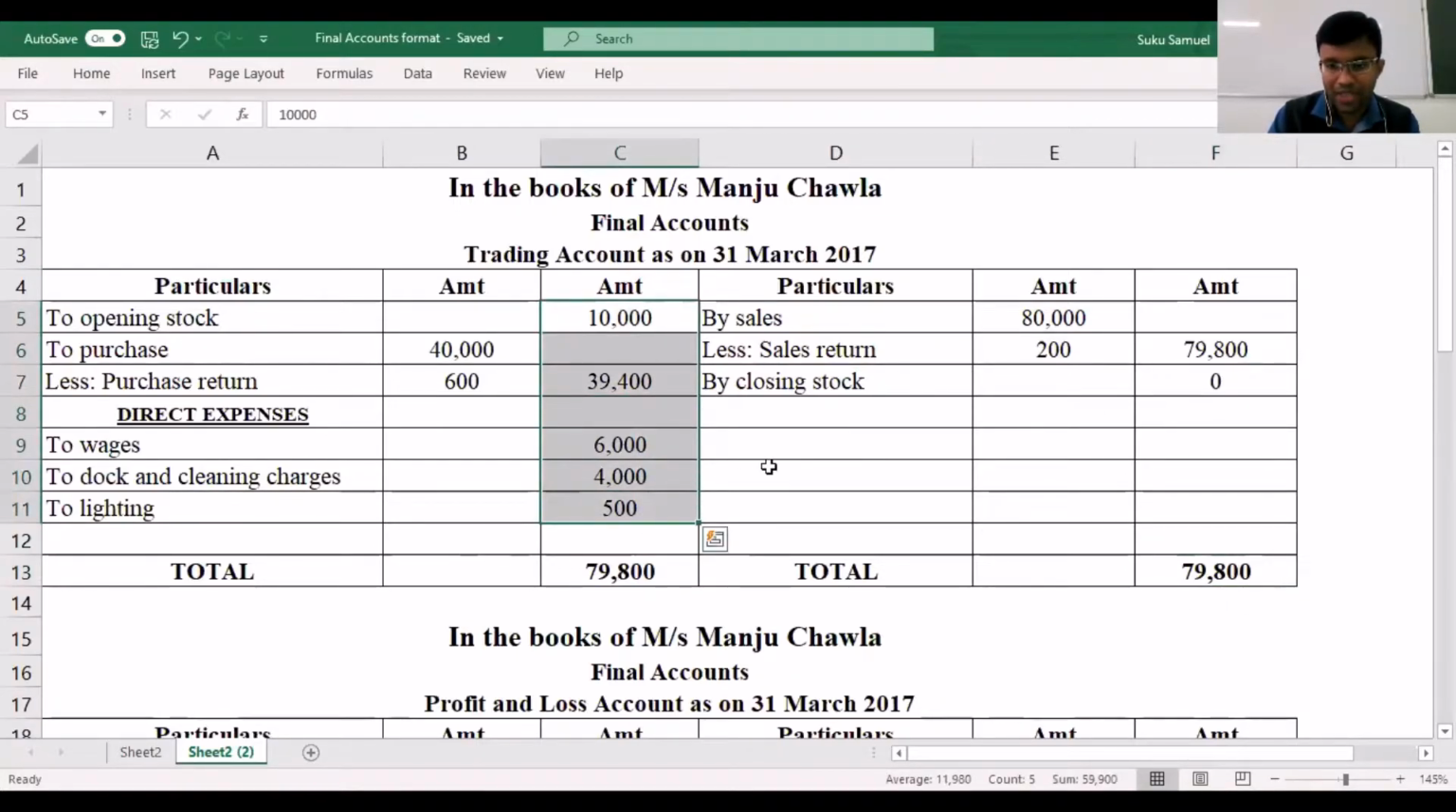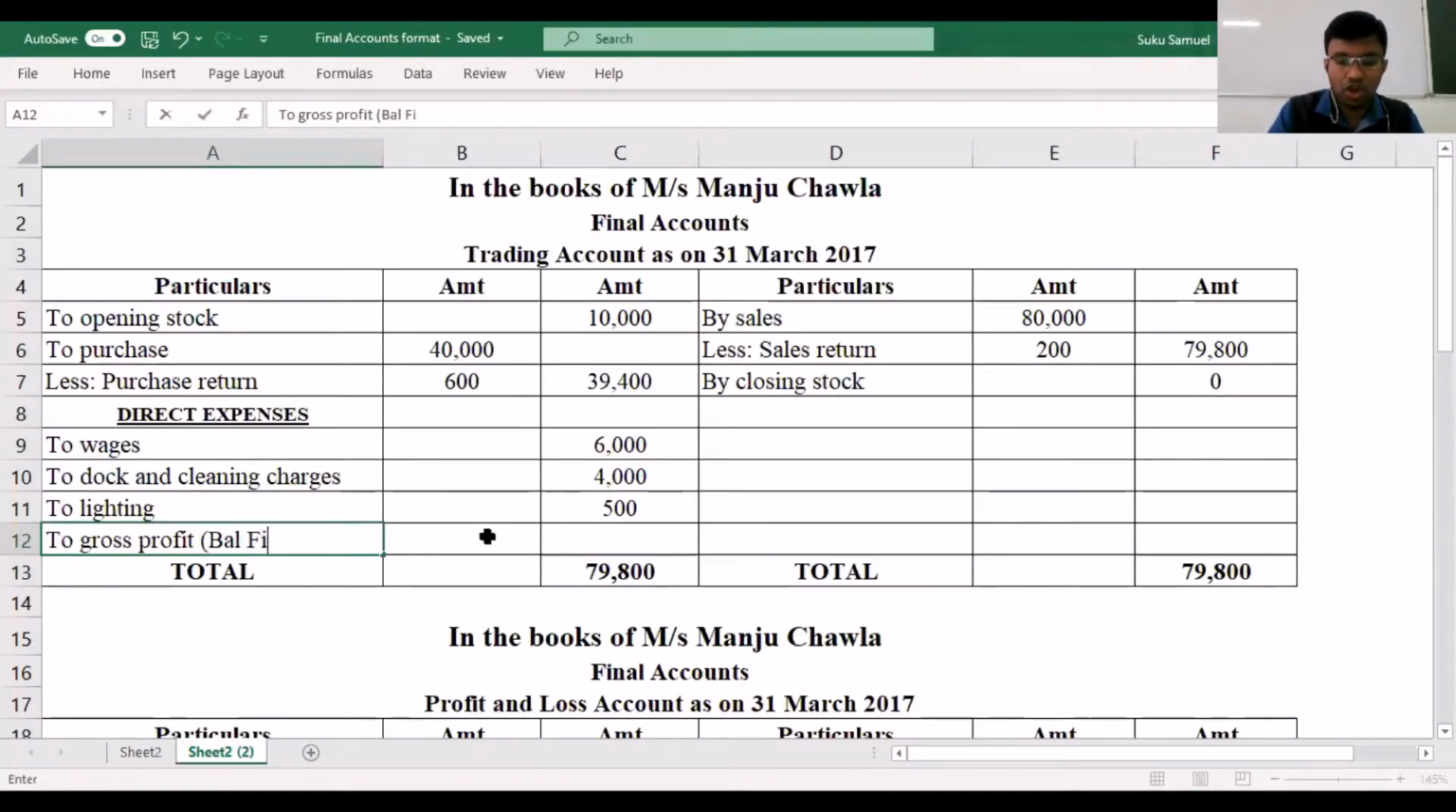Credit side is more than your debit side, which means the balancing figure will fall on the debit side. If the balancing figure were to fall on the debit side, it would be referred to as gross profit. So gross profit over here is the balancing figure.